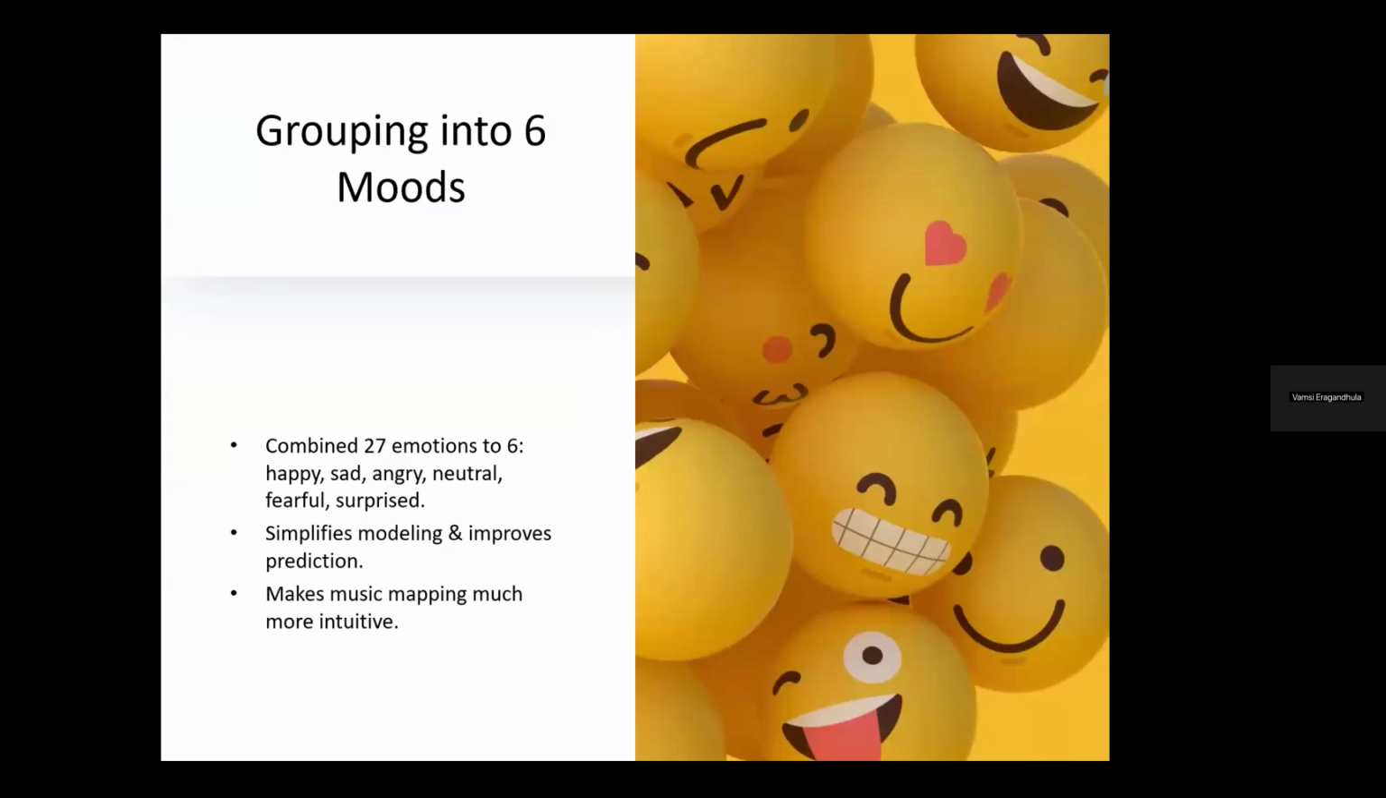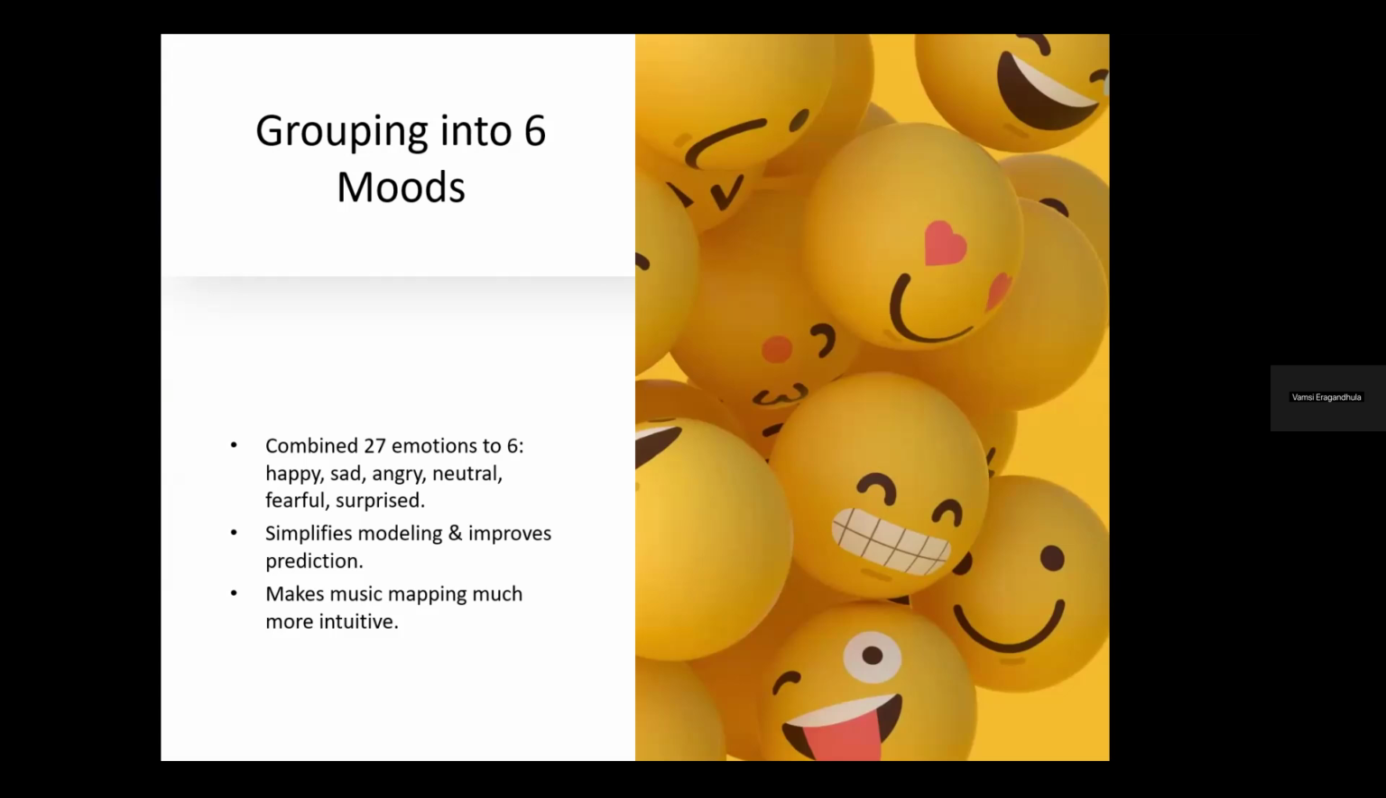So we mapped the 27 emotions into six common moods, which were happy, sad, angry, neutral, fearful, and surprised. We chose happy, sad, angry, neutral because these are the common emotions we use in daily life. Like when you say how are you, they say just I'm happy or I'm sad. They don't go into admiration and amusement. So we used the very common emotions, and this simplifies the modeling, and we can also improve accuracy during prediction.